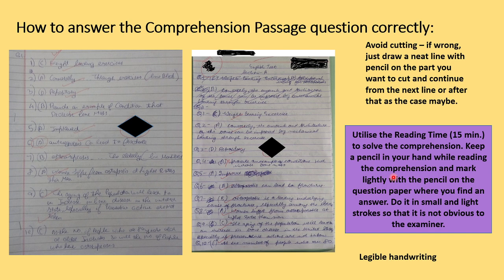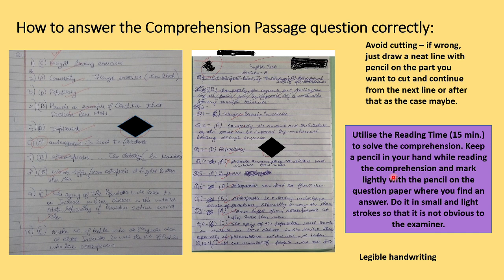Do not underline it completely because it will make it very obvious to the examiner, and the examiner may not like it because it is reading time. With a light pencil stroke, just put a bracket to mark that this is an answer, so that when the 15 minutes are over you can just jot down the answer.